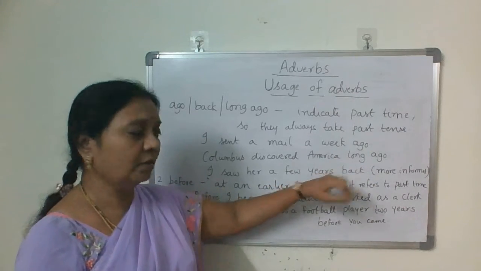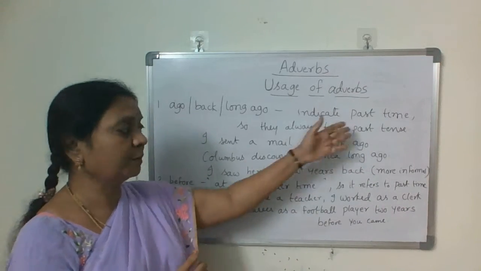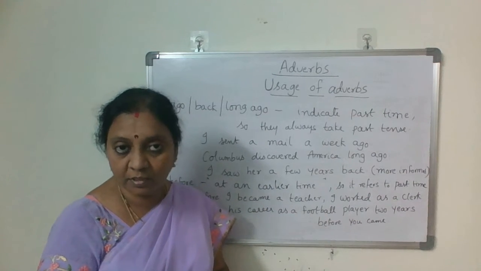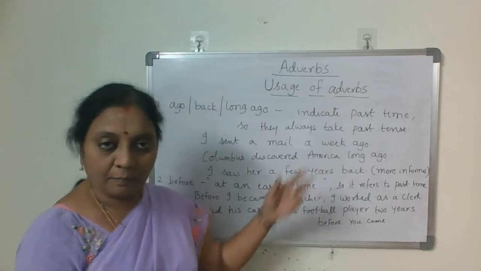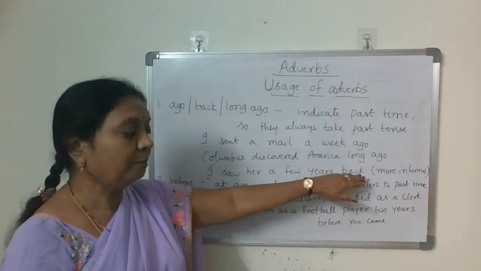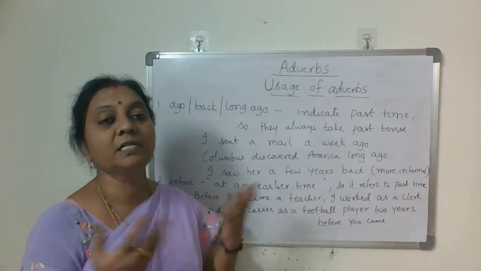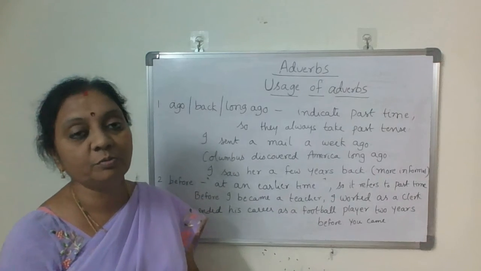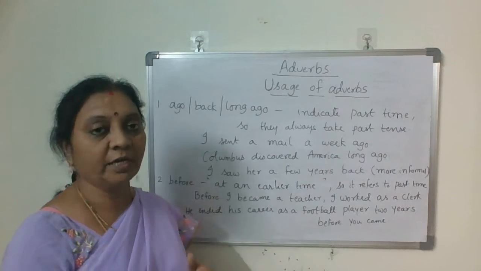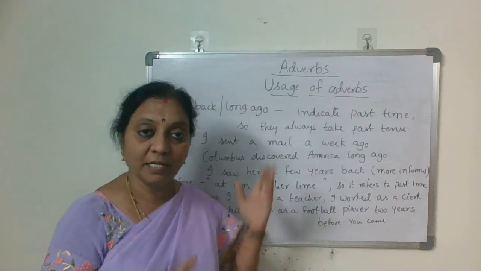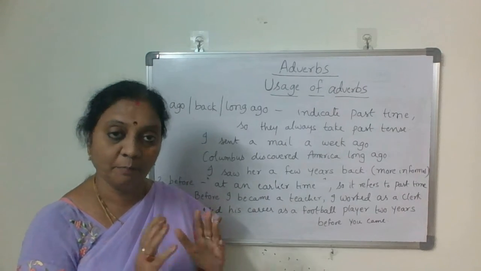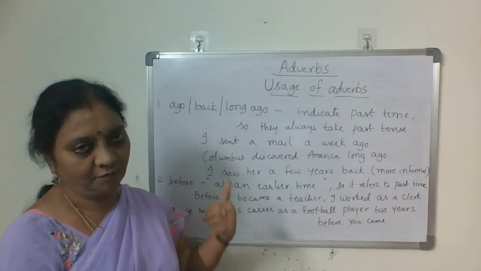Back and ago almost both express the past time, and for both the words we use past tense only, but back is more informal compared to ago. Otherwise, the two words, even long ago, they all indicate past time. So we should use only past tense related to these words.